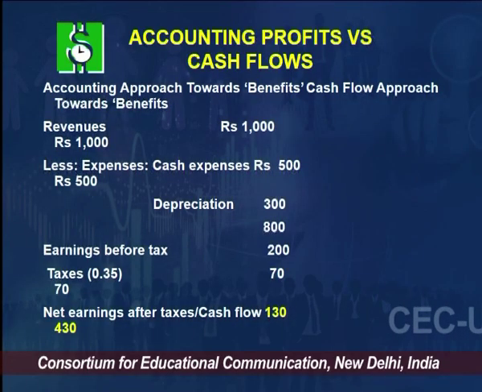In this example you saw it a few minutes ago, we reduced the depreciation of 300 rupees, and later on we added it back. That is how my cash flows become 430. So, this particular adjustment is taken as the adjustment for cash flow.